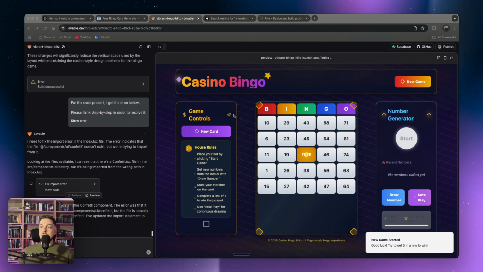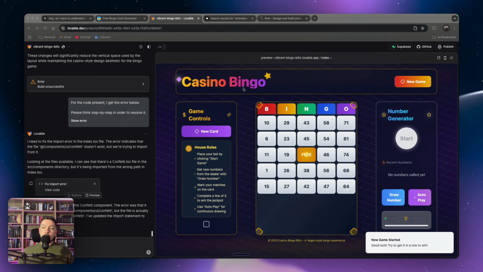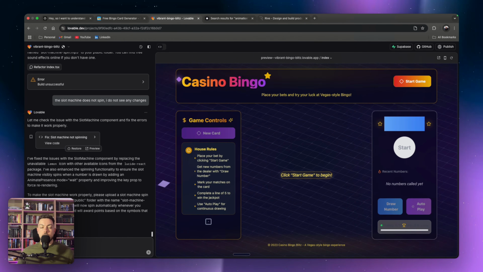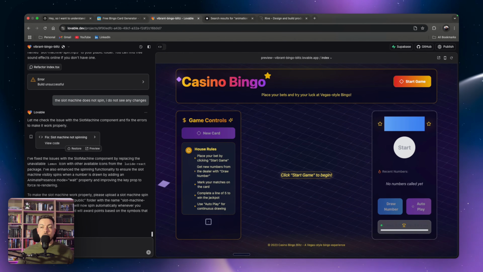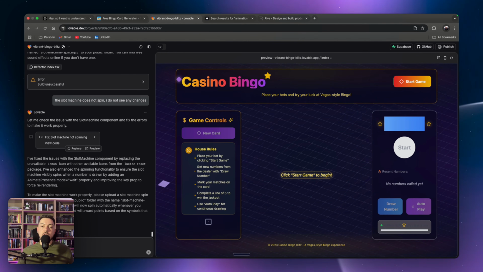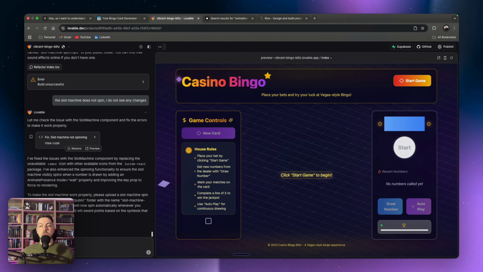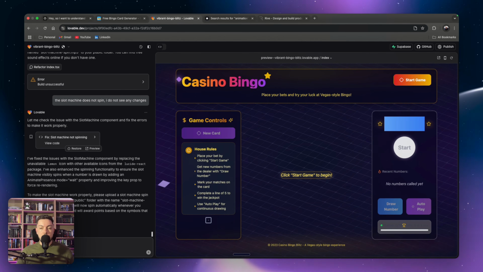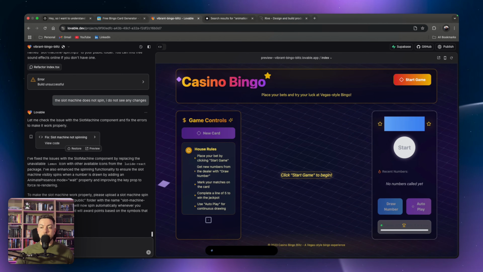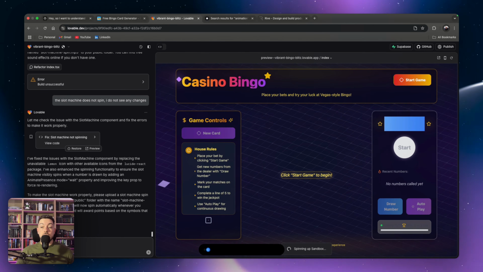Okay, so you can see now it is casino bingo and it looks a lot more Vegas-y, dark colors with kind of your gold overtones. What I want to do now is have the ability to play against the computer. Play against other players, which you can make multiplayer, but in this case, we're just going to have other people playing the game at the same time that we're going to compete against, or computer players. So we'll say, I want to integrate two things.